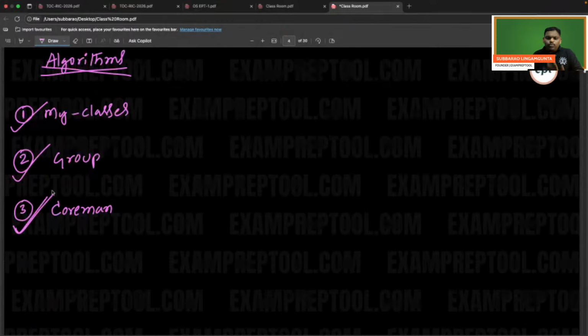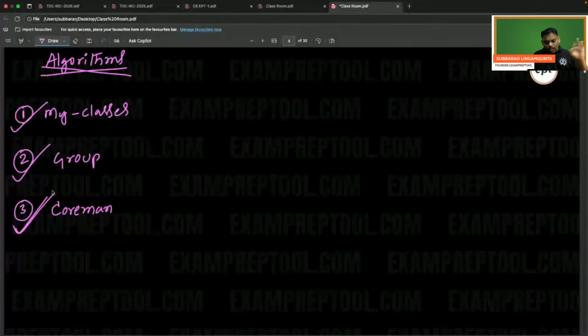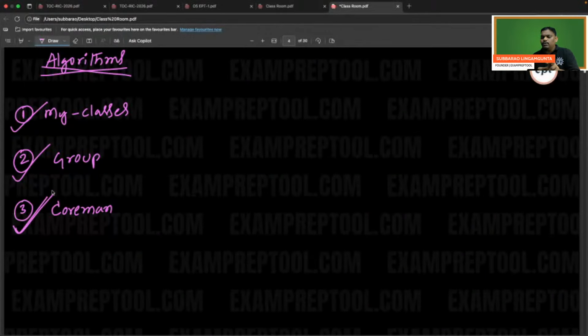For every subject, I will say how to follow it. This is the first thing. For the algorithm subject, if you want to study properly, follow classes. If there is a little doubt, ask in the group. If doubt is still there, maybe in Coreman, only that topic. Just read a little bit, that is more than enough. Still have a doubt? Last one, you can Google it out.